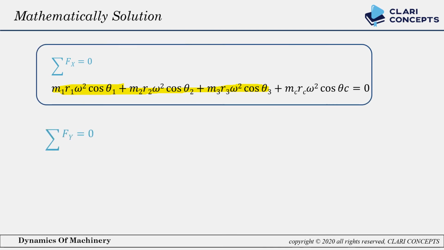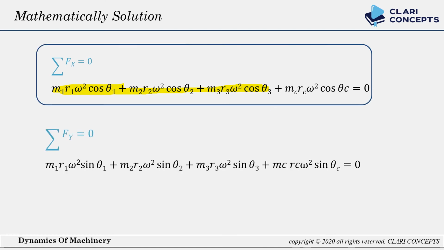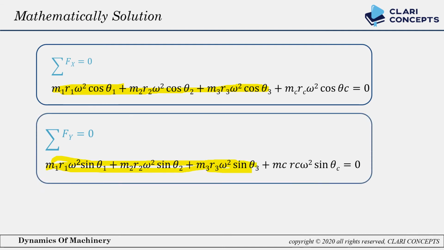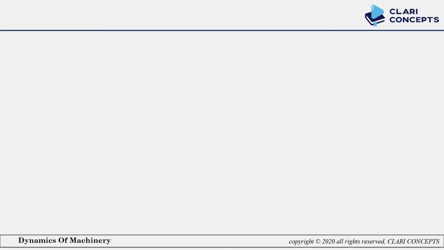So here summation of Fy is equal to 0. So m1 r1 omega square sin theta 1 plus m2 r2 omega square sin theta 2 plus m3 r3 omega square sin theta 3. But here you know these three terms, but you don't know the mc rc omega square sin theta c. So by taking the ratio of these two equations, you can find the angle, and by finding this angle you put it in any one equation, you will get mc rc omega square. It means you can find the force produced by mass mc.